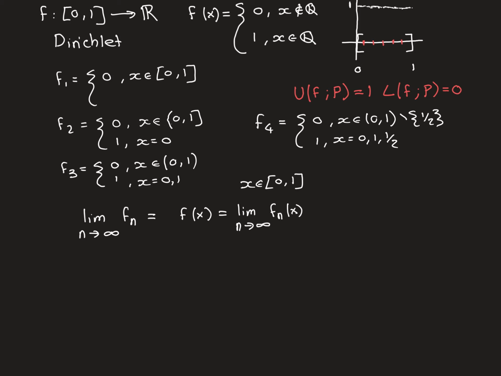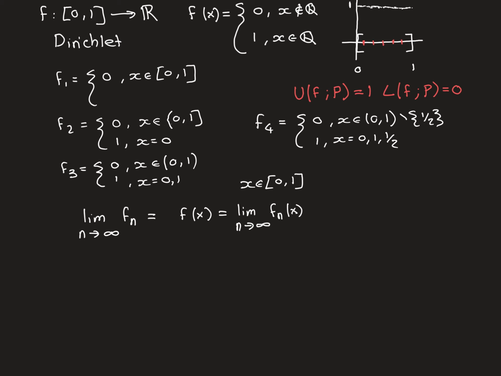So now, if we think about what any irrational number is going to be mapped onto, take an irrational x, then every single one of the functions in this sequence is always going to map an irrational number onto 0, because they are never going to be covered in this mechanism that I've described, which is converting numbers to being mapped onto 1, because it's only going to cover the rational numbers.